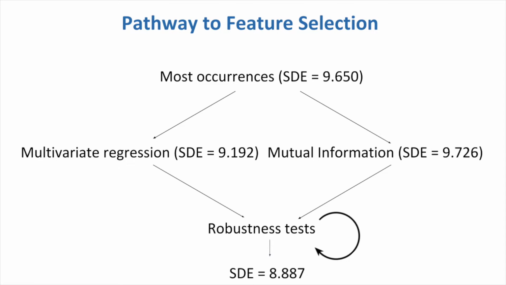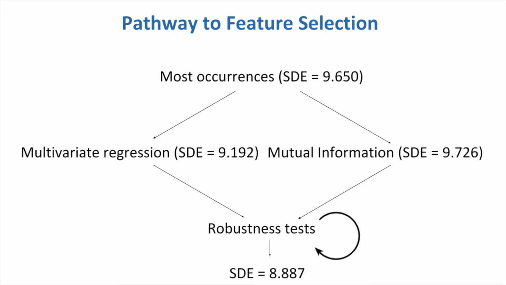As shown in the slide before, the attributes with the most occurrences did an okay job predicting age, but it could be improved. I did two methods of statistical analysis in order to determine variables which are the most predictive of age. Multivariate regression, while only showing a linear relationship between each parameter and age, was a computationally simple method and yielded great results, initially knocking the age prediction error down to 9.2 years. Mutual information, an algorithm that can predict quadratic, cubic, and other relationships, didn't seem to perform as well, so we ended up going with the results from the multivariate regression test.